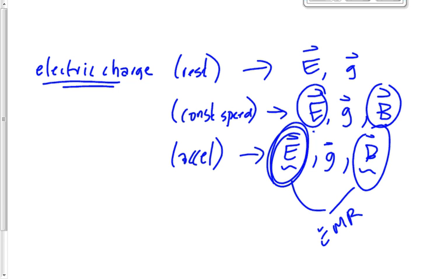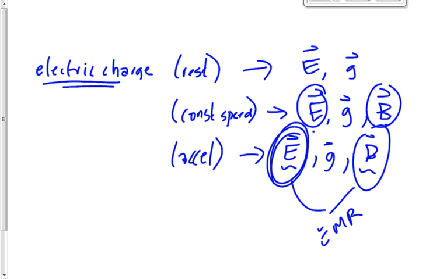Because, as Travis was alluding to when I asked the question in the first place, you need a changing electric field to cause the magnetic field, and you need a changing magnetic field to cause the electric field. And that's how the whole thing ends up being propagated. The whole thing ends up being moved by having that changing electric field causing the changing magnetic field, which in turn causes an electric field, and so on and so on and so on. Make sense?